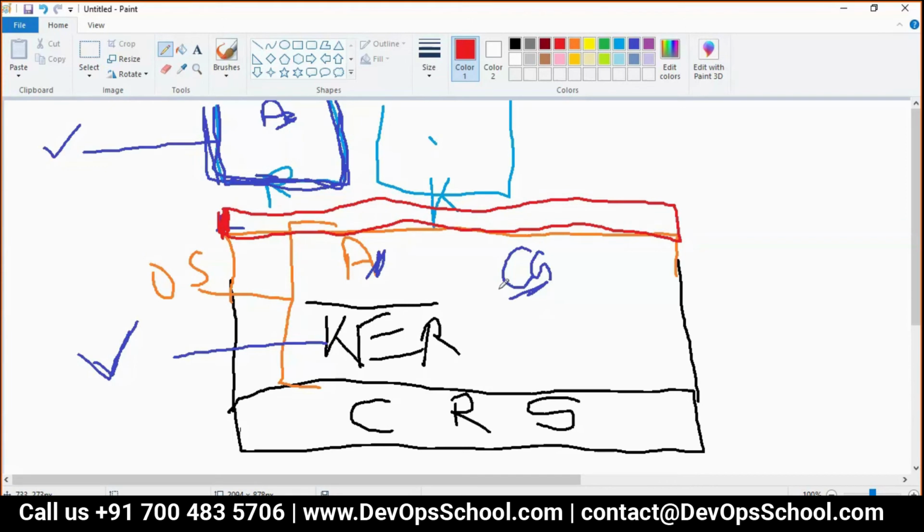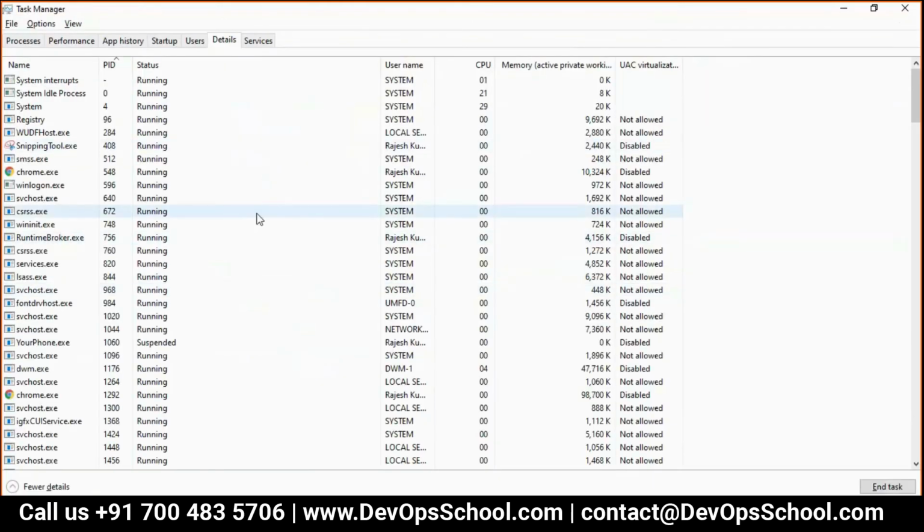Have you seen PID number 2 ever in your operating system? Have you seen this? PID numbers 2?